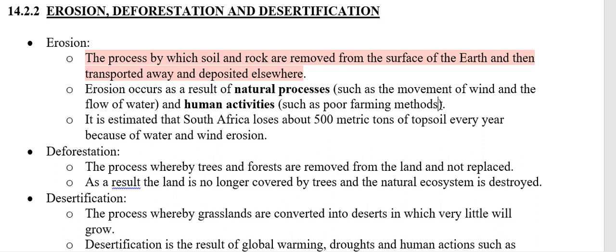Now, when there are poor farming methods, like, for example, overgrazing, this is when a farmer has too large an amount of cattle on too small a piece of land. They put the cattle on the land because there's grass, so the cattle will eat the grass.